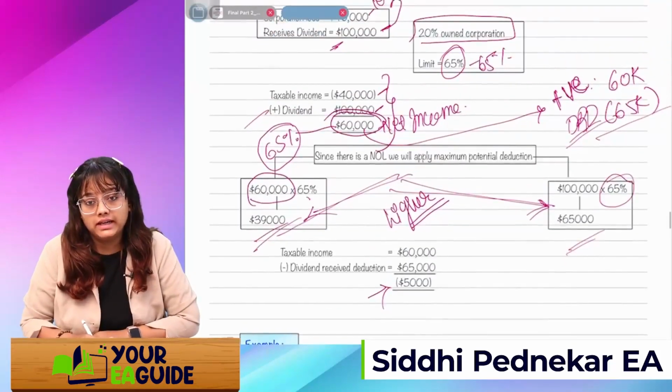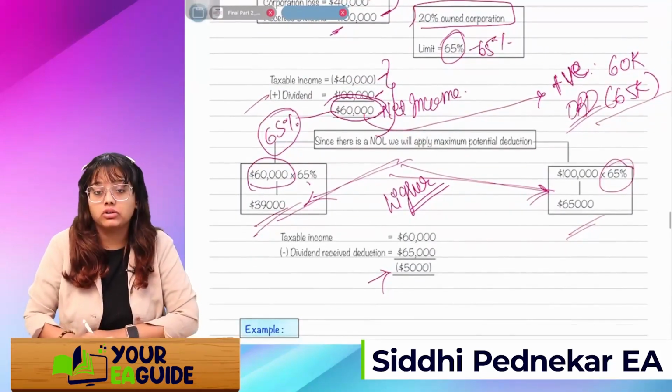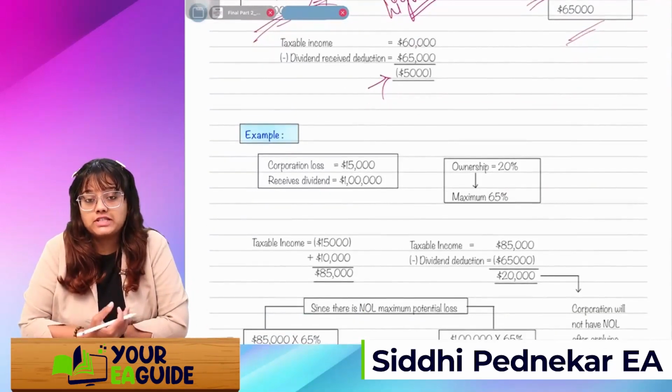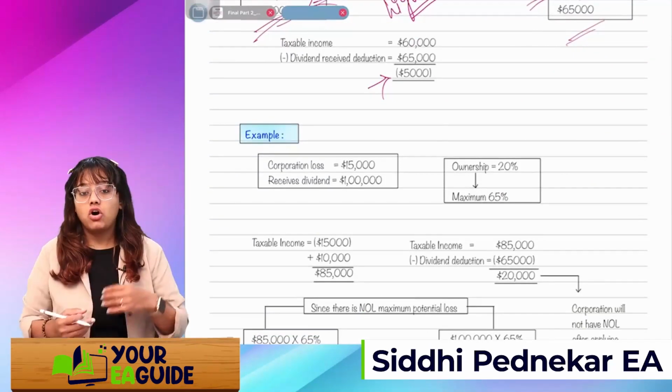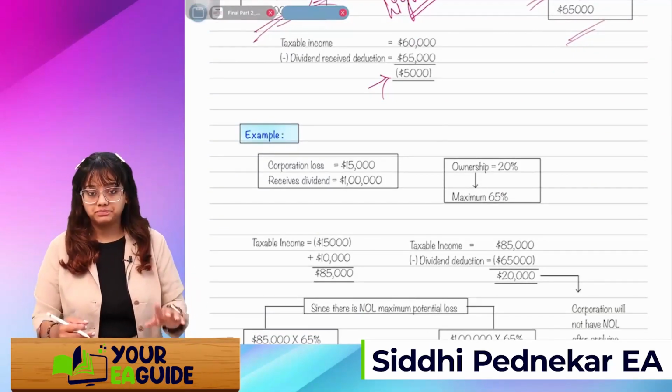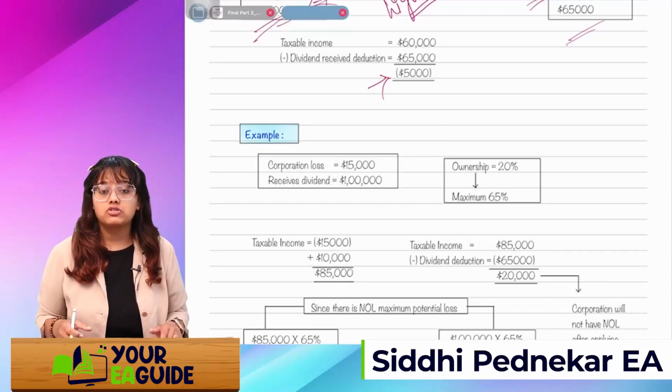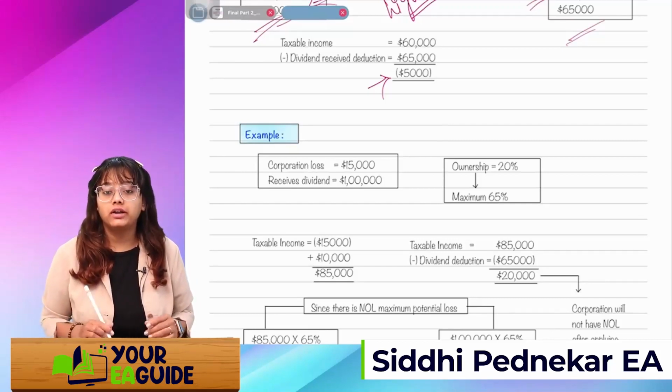Now let's take a second example where this amount will be negative. The corporation is having a loss of say 15,000, and I have also received a dividend of 1 lakh.